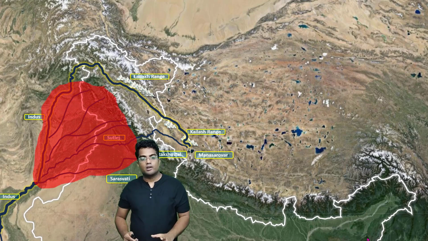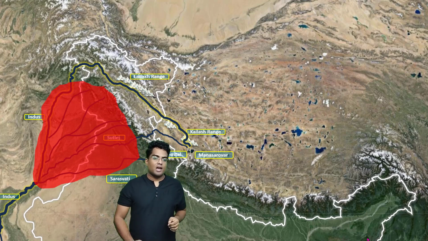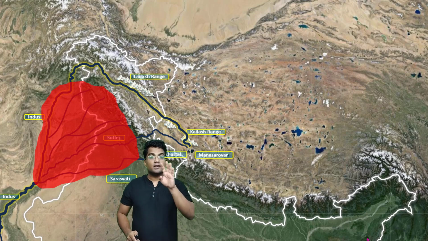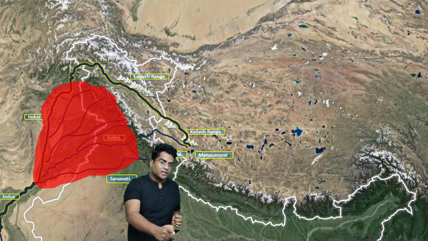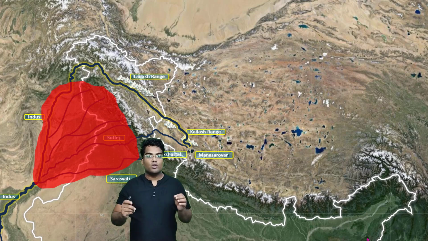This area was known as the region of Sapta Sindhu. If you count 1, 2, 3, 4, 5, 6, 7, there are like 7 rivers. Sapta Sindhu: Sindhu means river, Sapta means 7. This region was where the Rigvedic Aryans prospered.